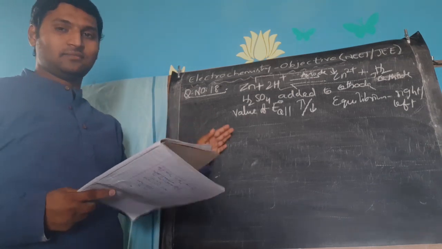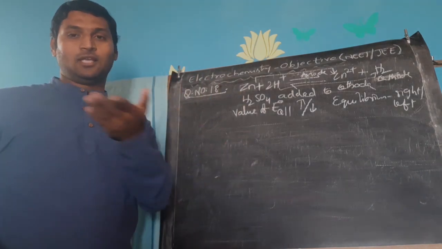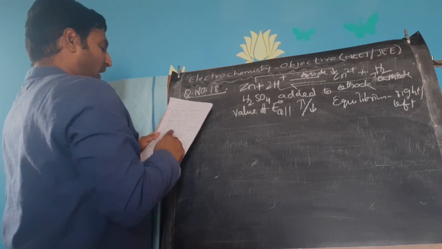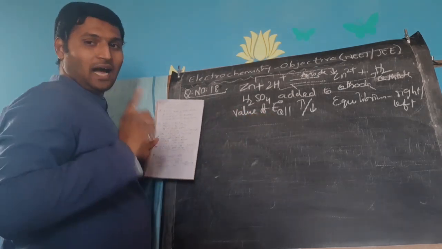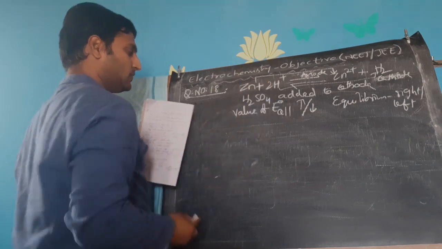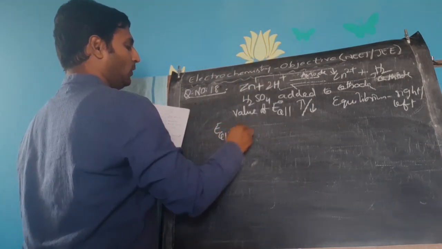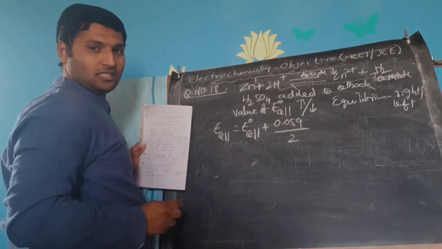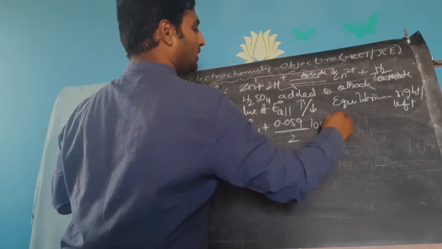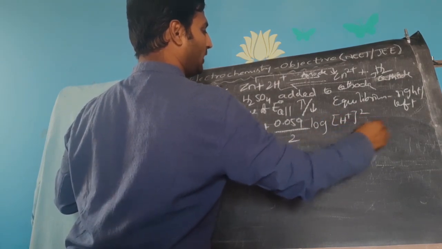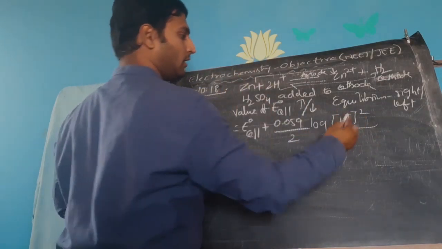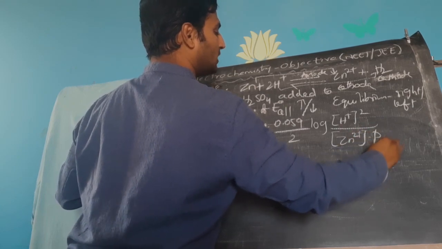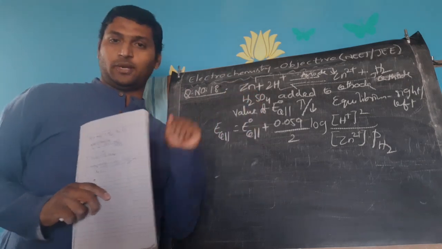Now let us analyze. I'll explain what happens. You select a suitable option. See, first, to understand what happens to the E naught value, I need to write the Nernst equation. By the way, it is balanced. So E cell is equal to E naught cell plus 0.059 by 2, electrons involved here, log of concentration of H plus squared, concentration of solid zinc I am ignoring, divided by concentration of zinc 2 plus into partial pressure of hydrogen. This would be the Nernst equation.